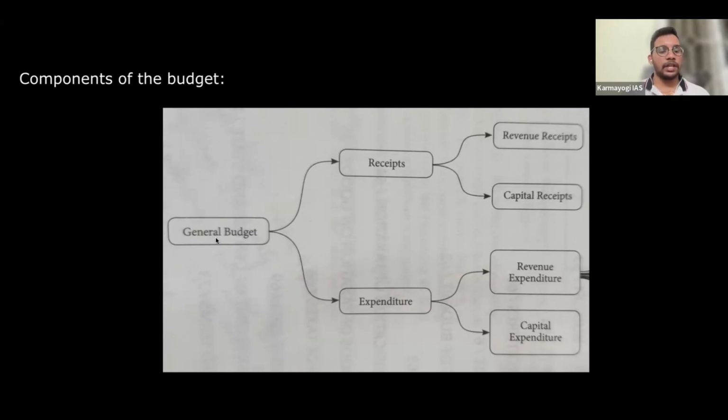So for the general budget, either it is central government or state government, we have receipts. Understand the difference between receipt and revenue. There are two confusing terms, revenue and receipt. Receipt is the money which government is receiving, either as a one way payment, that means like taxes, non-taxes, right? And it also includes debt. Government will also receive money in that fiscal year from borrowings, also market borrowings. Those are all part of the receipts. Revenue means one way payments which government receives, no need to pay back. There is a difference. Receipt is a big circle, and revenue is a small subset of the big circle, right? So this is the difference between receipts and revenue.